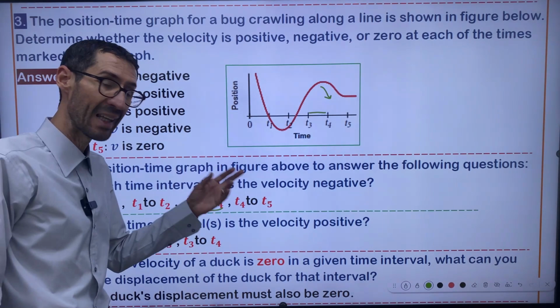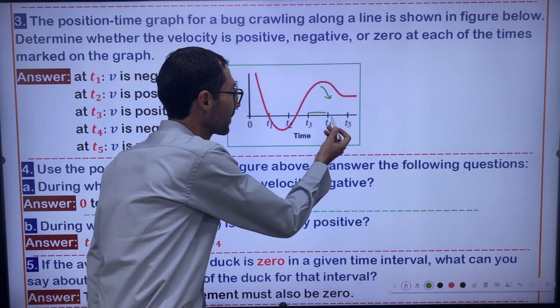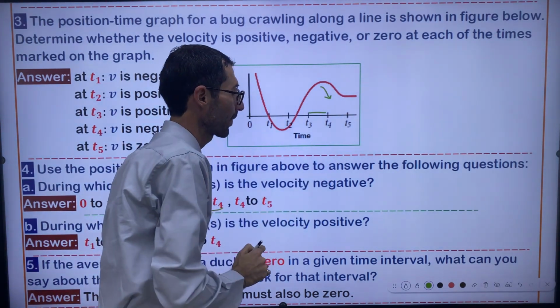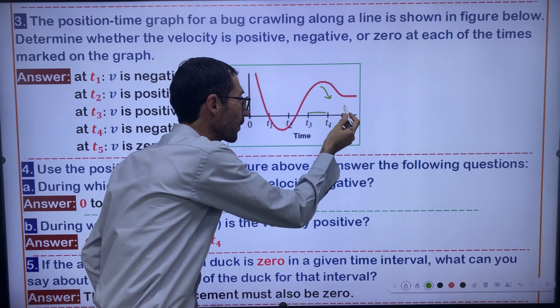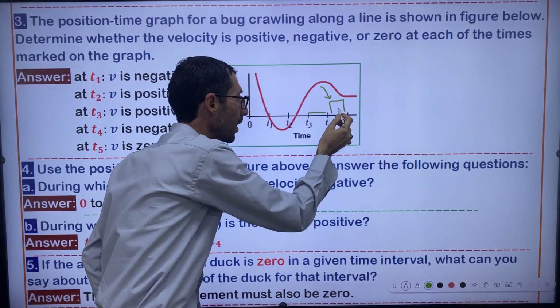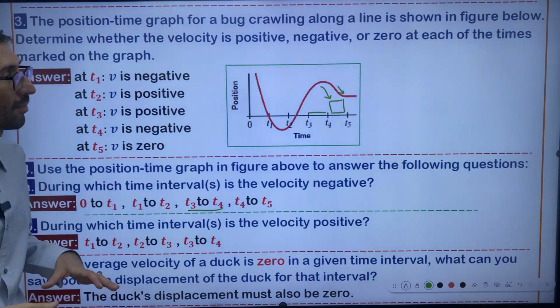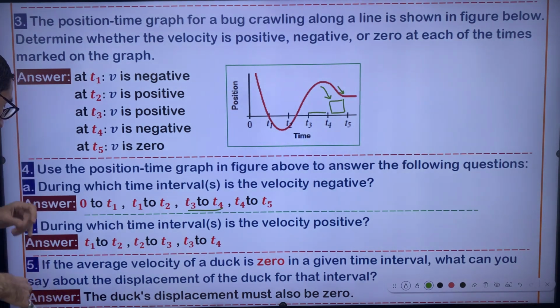And the last one, from t4 to t5. From t4 to t5 also we have the same case. For this region exactly, you see that the velocity is going down.